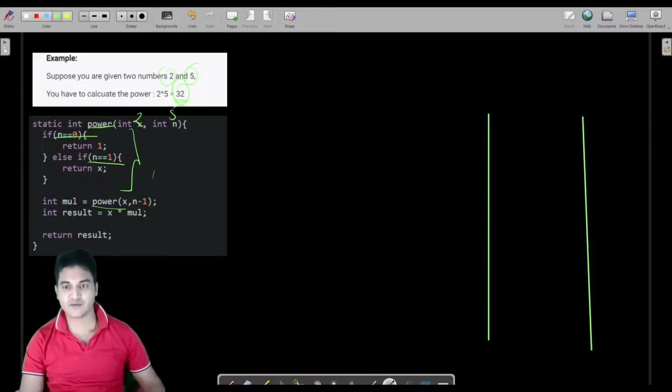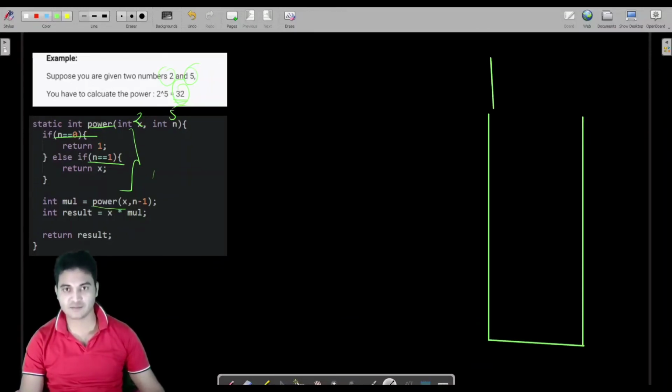Stack mechanism is very important in case of recursion. If you are not able to understand the stack mechanism, then you are not going to understand recursion. So if you are facing any difficulty understanding the stack, then you should watch my first video of recursion, because in that I have explained everything about the stack in case of function mechanism. So initially power contains, let us call it as p of 2, 5.